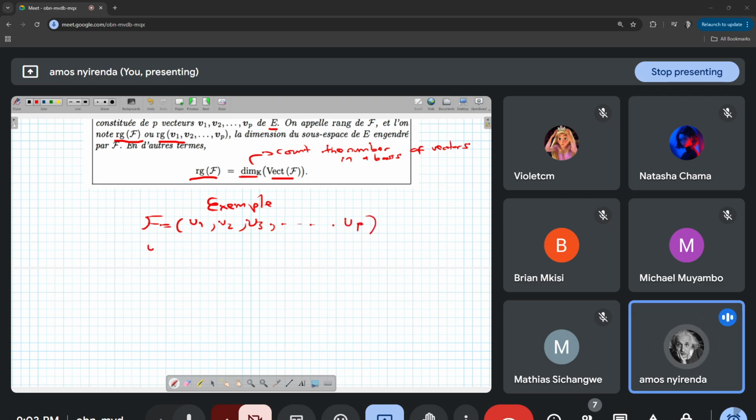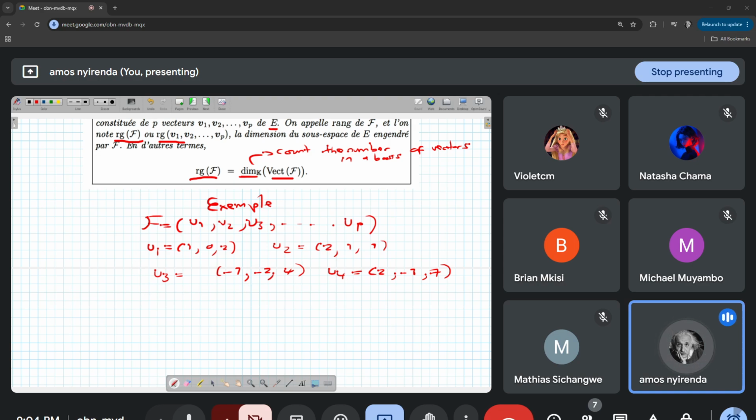Here u1 is equal to (1, 0, 2), and then u2 is equal to (2, 1, 1). u3 is equal to the vector (-1, -2, 4), and then u4 is (2, -1, 7). So these are the vectors u1, u2, u3, u4.